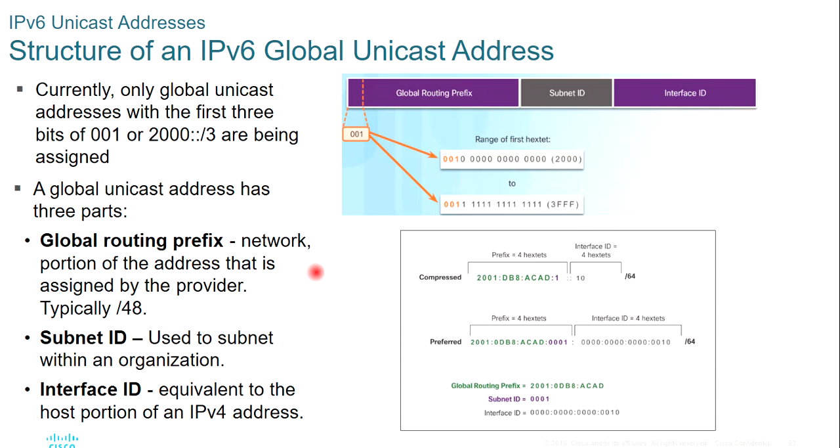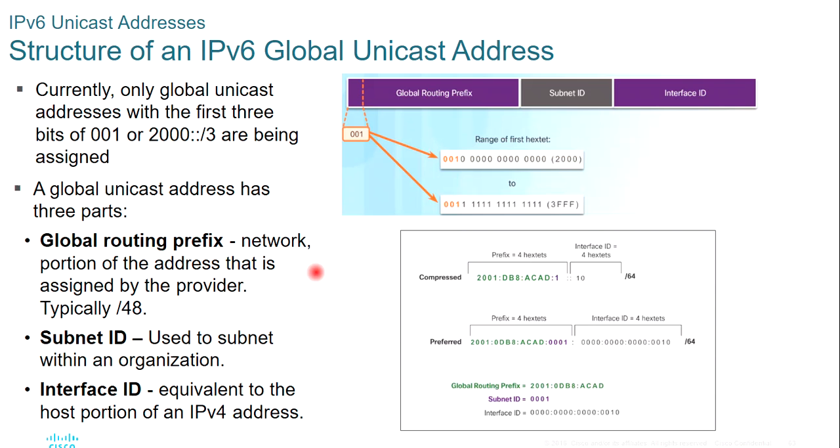The global routing prefix is 48 bits in length and is provided by the ISP to the organization. The subnet ID is used by the organization to subnet its internal network. The subnet ID is 16 bits in length, so it can provide 2 to the power 16 subnetworks. The interface ID is used to uniquely identify end-user devices, network devices, or host devices within that subnetwork.